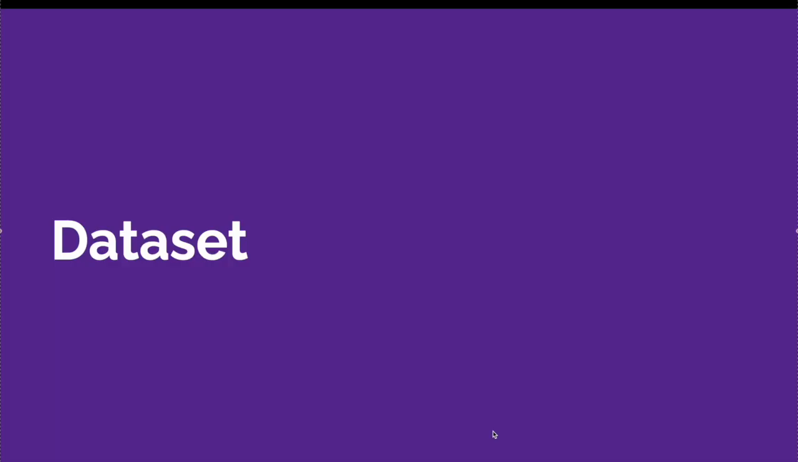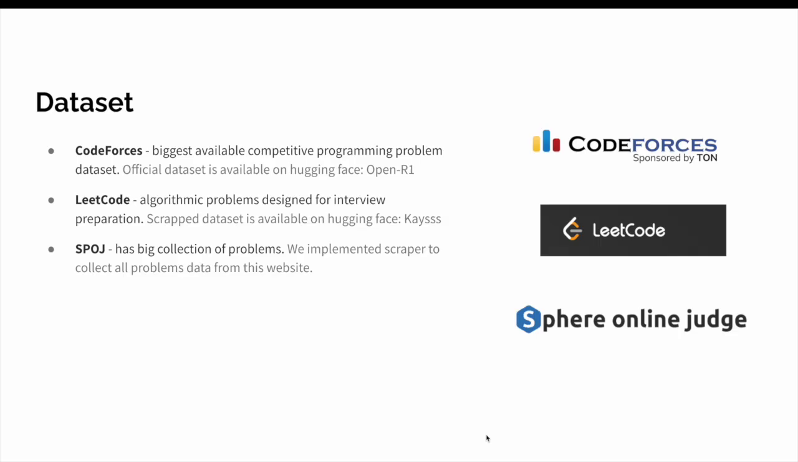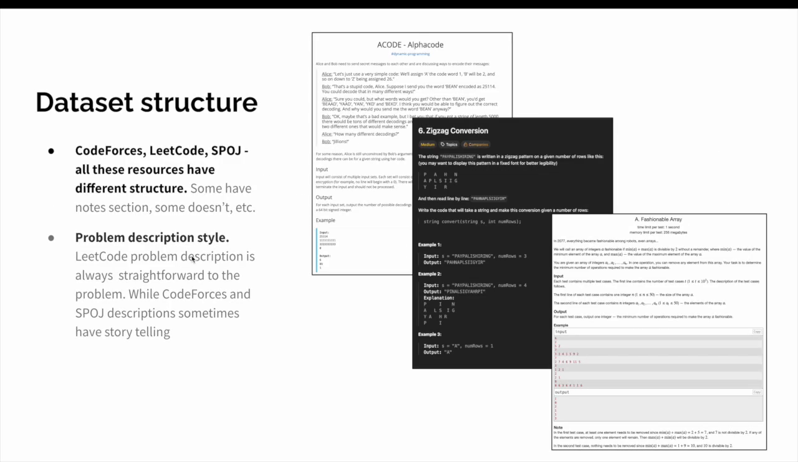Let's move on to our dataset. On the internet, there are not a lot of competitive programming websites that have a huge problem set with good labeling, but some of the most popular ones are Codeforces, LeetCode, and SPOJ. Codeforces and LeetCode have datasets available on Hugging Face, but SPOJ doesn't, so we decided to implement our own scraper to collect all the problem data from this website.